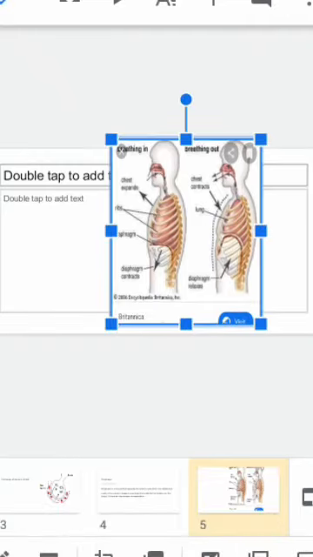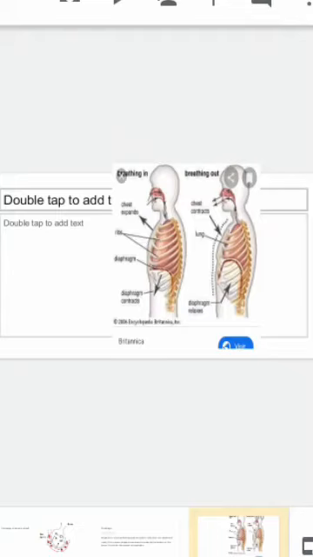Breathing in, this posture is breathing in and this posture is breathing out. Chest expands when we inhale air. And these are ribs. And this muscle-like structure is called diaphragm. And when we inhale air, diaphragm contracts. And the same process is repeated in breathing out.